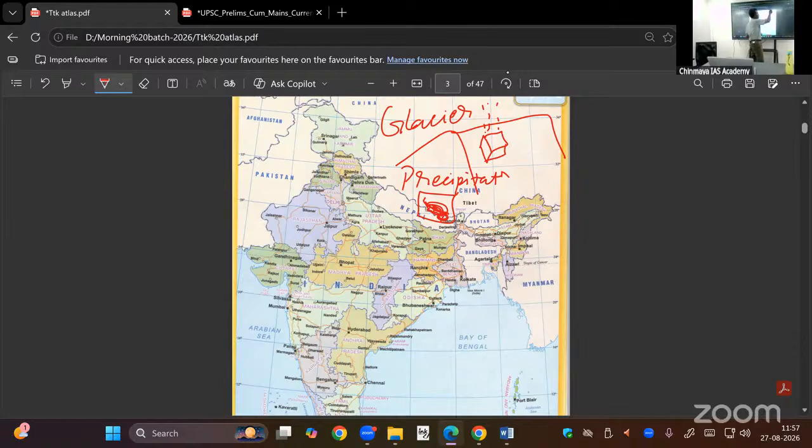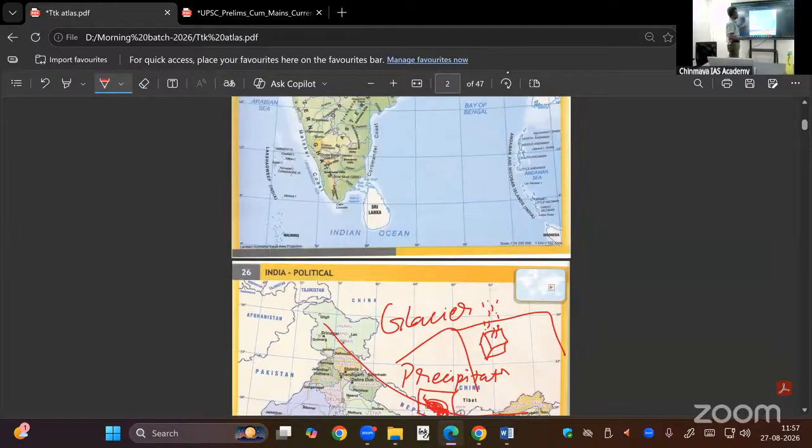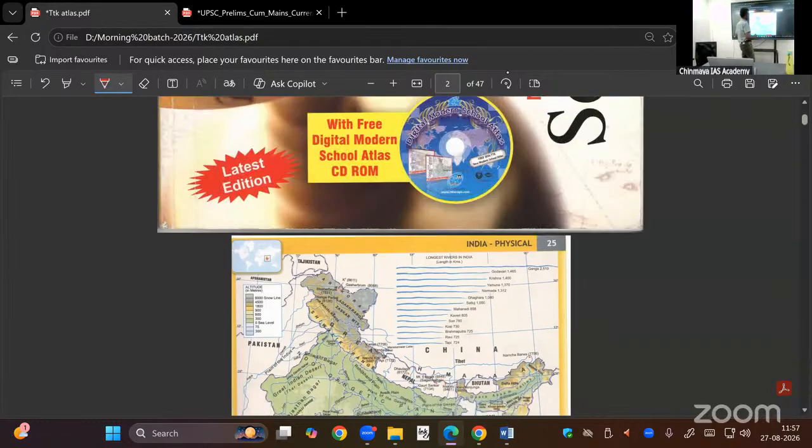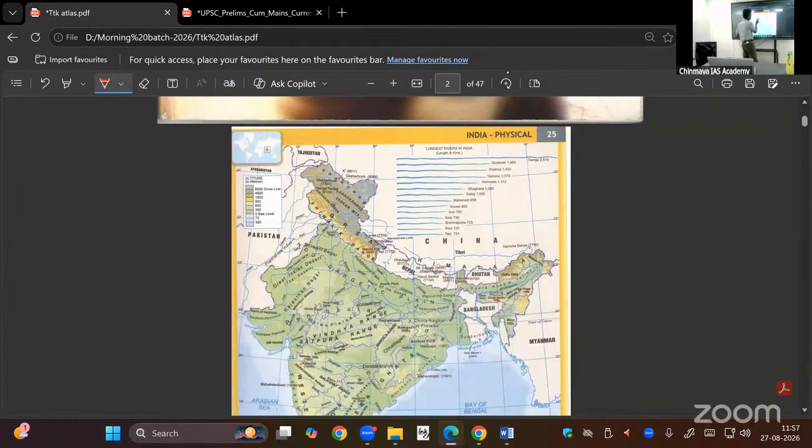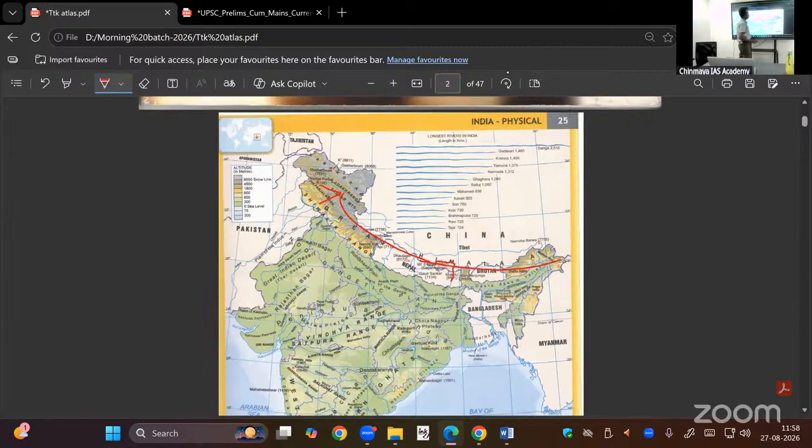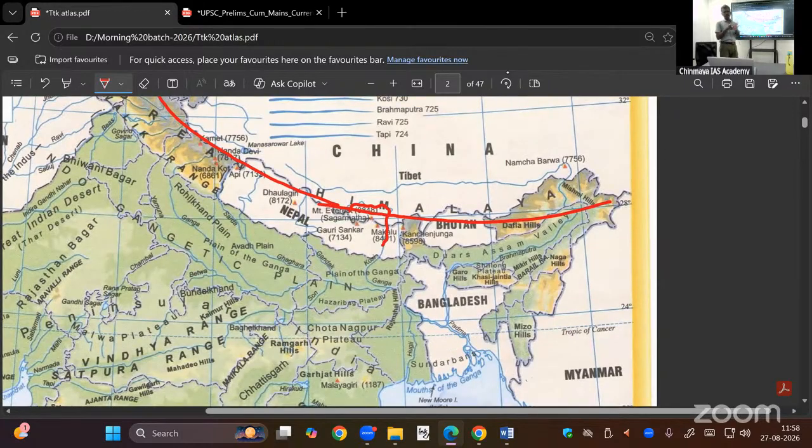So here snow accumulated during winter on the Great Himalayas. Here only this river, Kosi river, originates. This is Kosi river. We are going to discuss it. So snow accumulated, that snow melted.